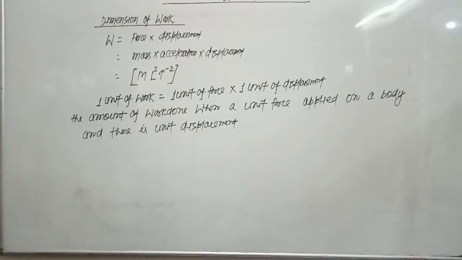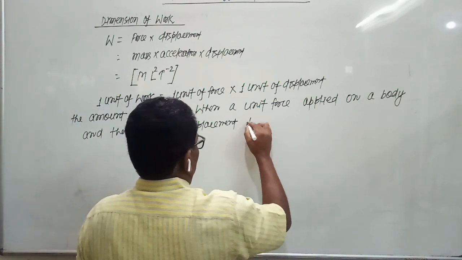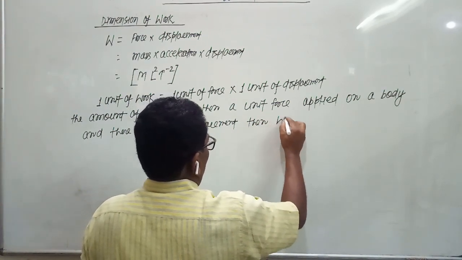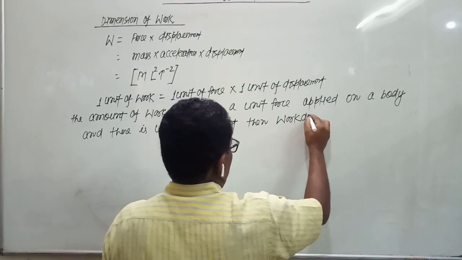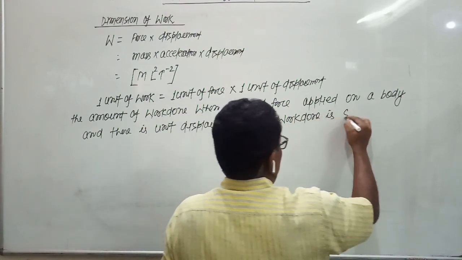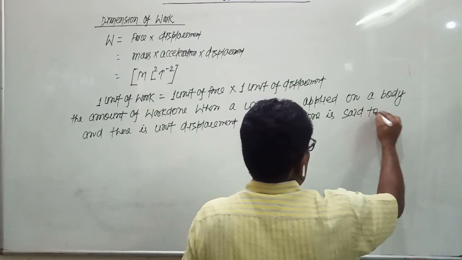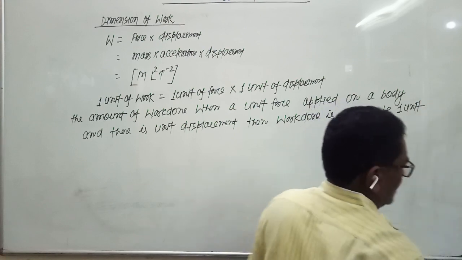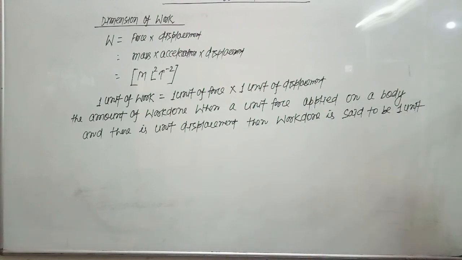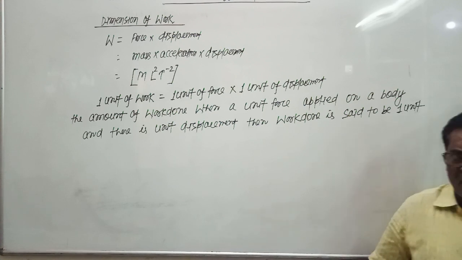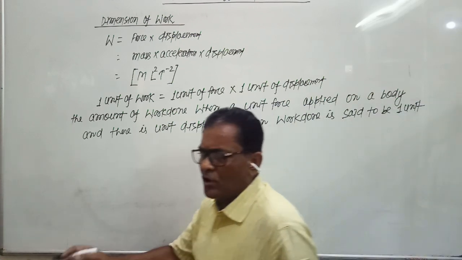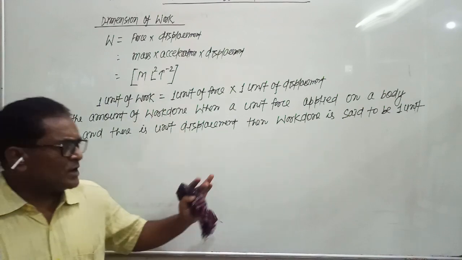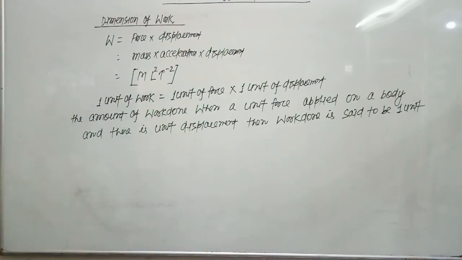The amount of work done when a unit force is applied on a body and there is unit displacement, then work done is said to be 1 unit. When a unit force displaces a body by a unit displacement, then the work is said to be 1 unit.